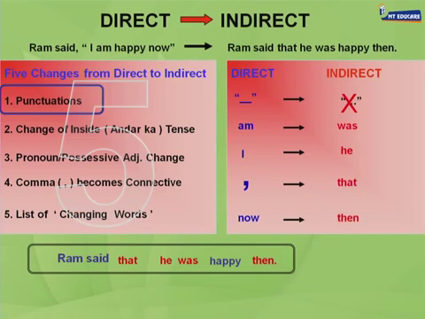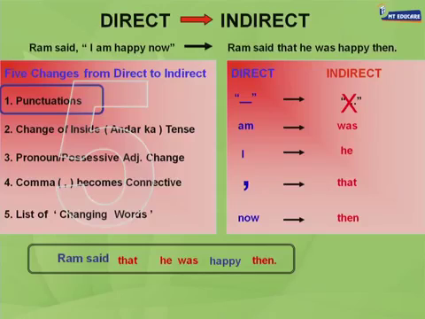Right. Change number 2. Change of andar ka tense. Change of the inside tense. Change of the tense which is inside the quotation marks. As you can see, I am happy now became he was happy now. Present tense became past tense. Change number 3. The pronoun or the possessive adjective change. As you can see, quotation marks ke andar jo I tha became he.